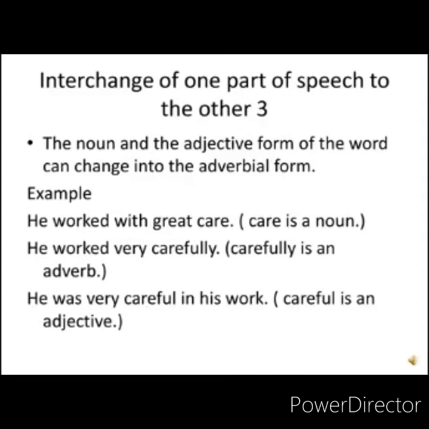You can also change the noun form into the adjective form. So you write, he was very careful in his work. Careful is an adjective.